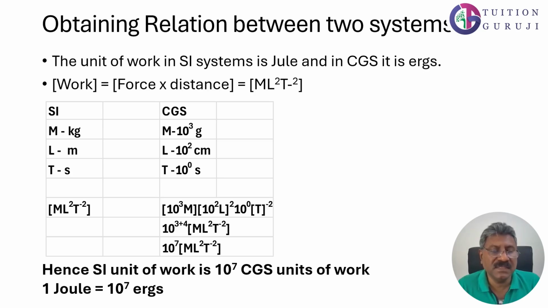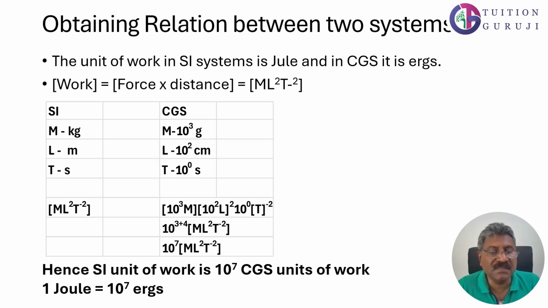In the SI system, we consider mass in kilogram, length in meter, and time in seconds. And in CGS, mass is in grams, which is 1/1000th of a kilogram, and length in centimeter, which is 1/100th of a meter, and time in seconds.